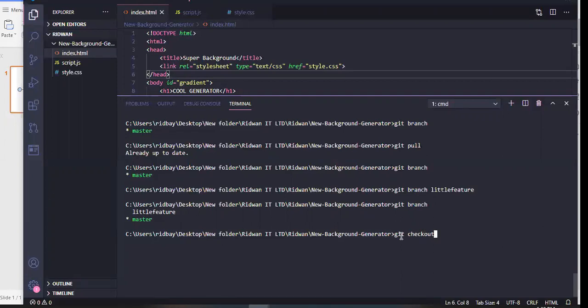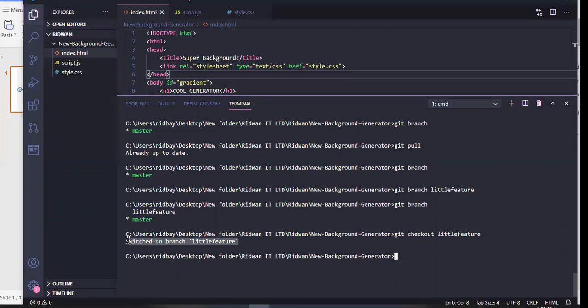So you are checking out another branch. So git checkout, then the name of the branch. So I do git checkout little feature. You can see that it says switched to branch little feature. You can see the message over here. So that means I am now on the little feature branch.